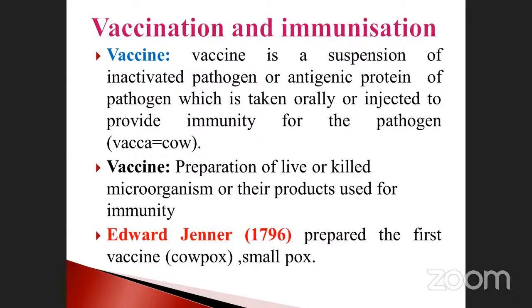See here, first, who discovered vaccination? Edward Jenner in 1796 prepared the first vaccine, cowpox, for smallpox. You note it down. This is very, very important. Who is the father of vaccination? Edward Jenner. Who discovered smallpox or cowpox vaccination? It's the first one.